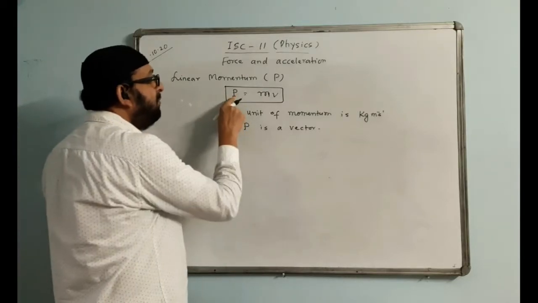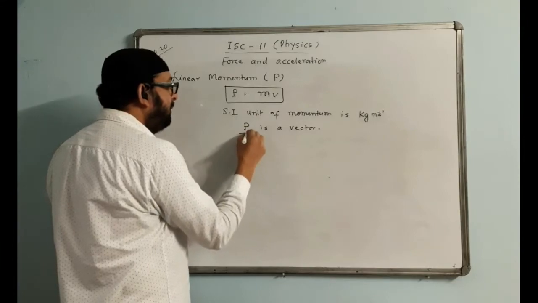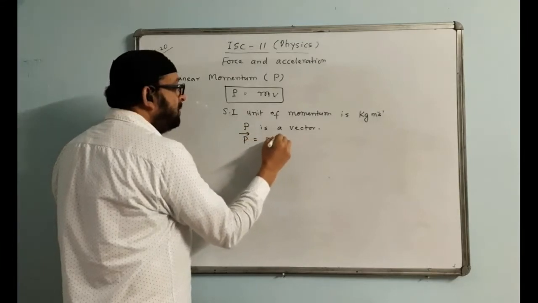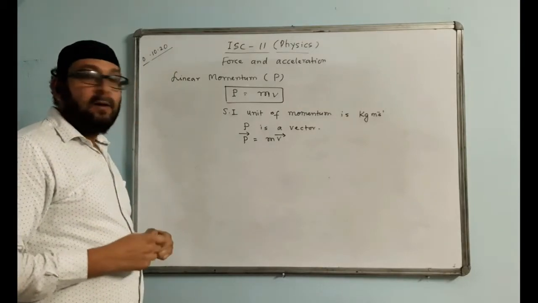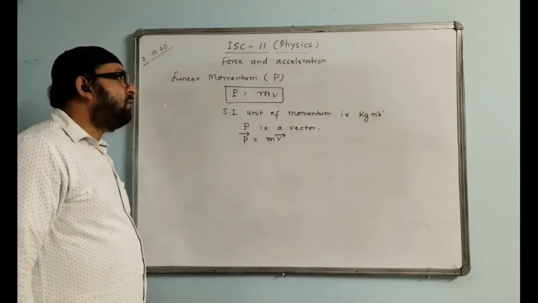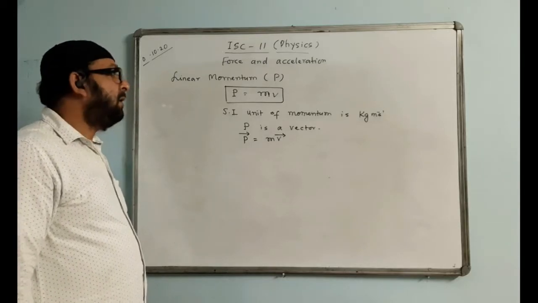And the direction of P will be the direction of velocity, because mass does not have direction. We write like this: P equal to mass into velocity. That means momentum depends on two factors. What are the two factors? First is mass and the second one is velocity.